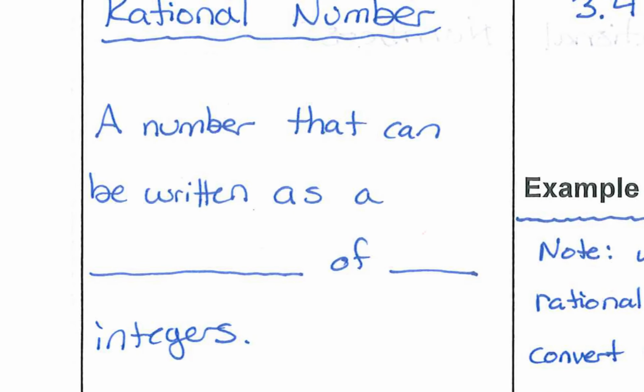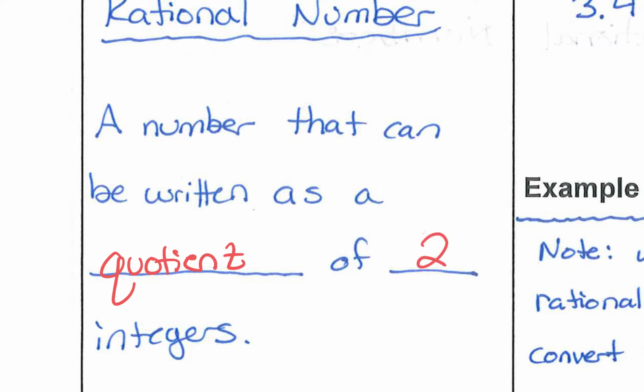So we're going to talk today about rational numbers, and let's go ahead and dive in. All right. A number that can be written as a... What do you think? Decimal. Open up your textbooks. Take a look. Rational numbers. Okay, William. A portion of... Is it portion? Quotient. A quotient of two integers. Okay. A quotient of two integers.